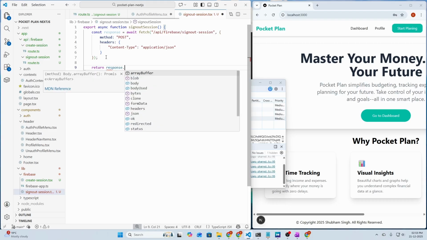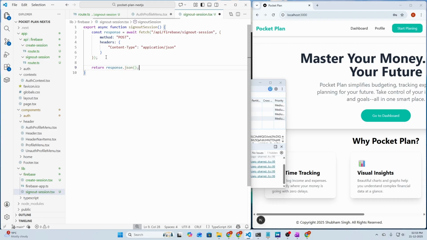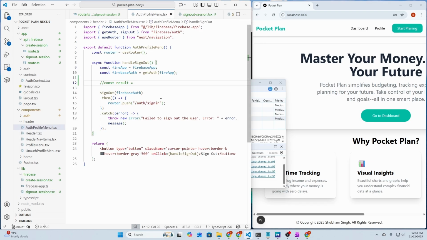So return response.json with await. Now if we save, we use this function inside our auth profile menu component and inside our handle sign out function.